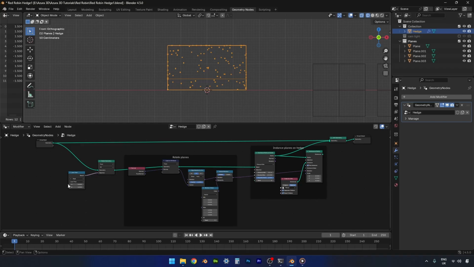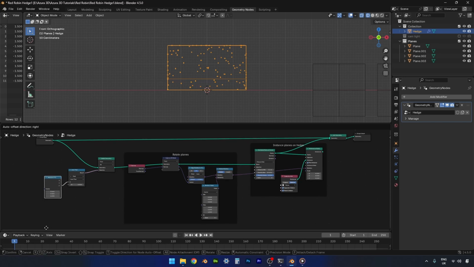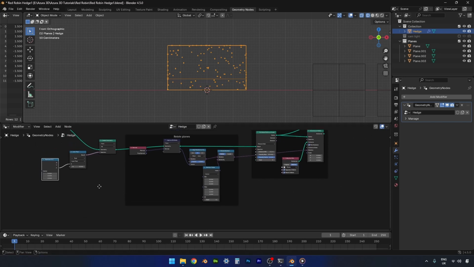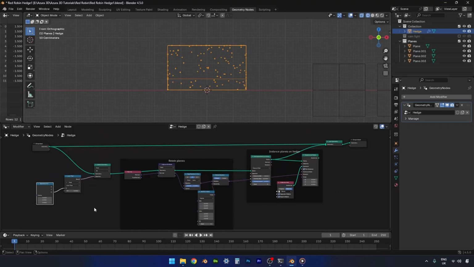And then out of the first input, we need to get a separate X, Y, Z, because we only want this deletion to affect the Z axis. And then out of the vector, we need a position node.